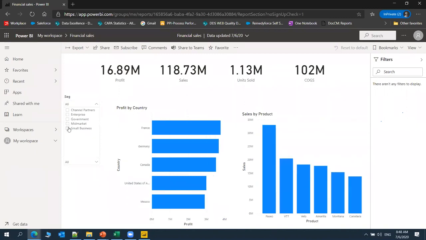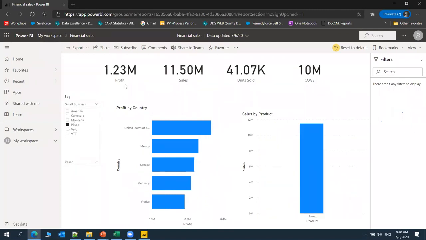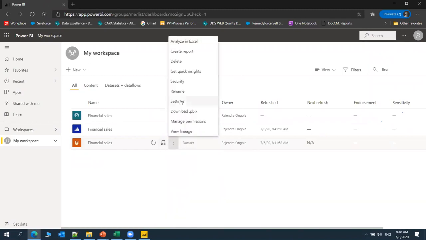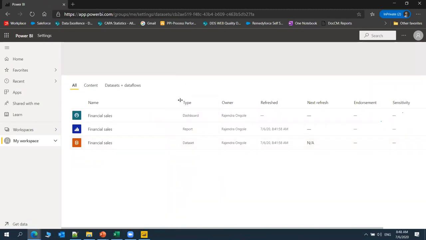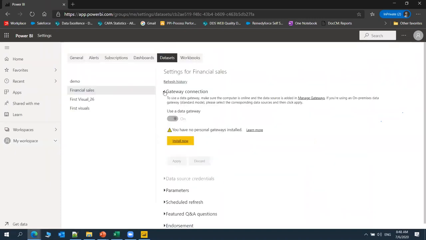Like this, the interactions and data availability should be there for the end users, so they can navigate and share the reports by using these options. And we can do the scheduling at the data set level. As I said, at the data set level we can schedule the report here in the settings. We can schedule it here only. I mentioned the gateways and all, data gateways.